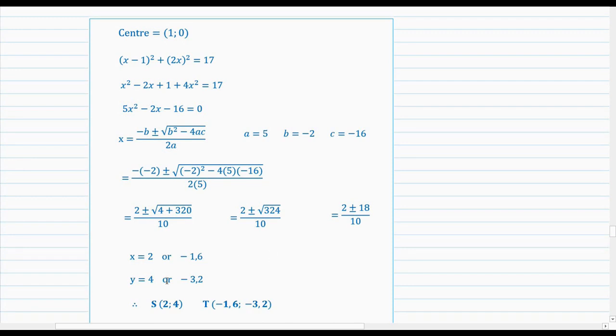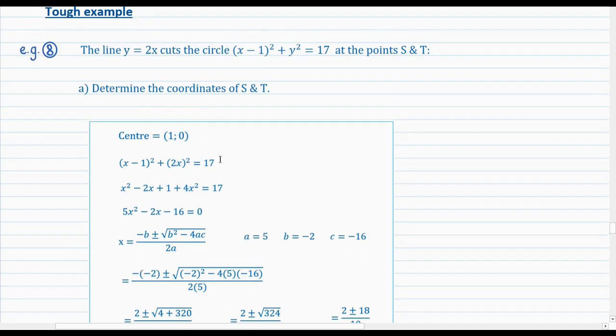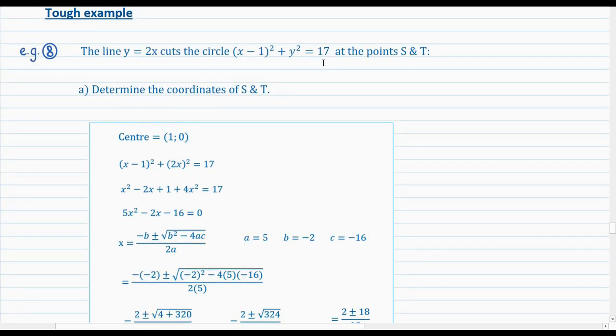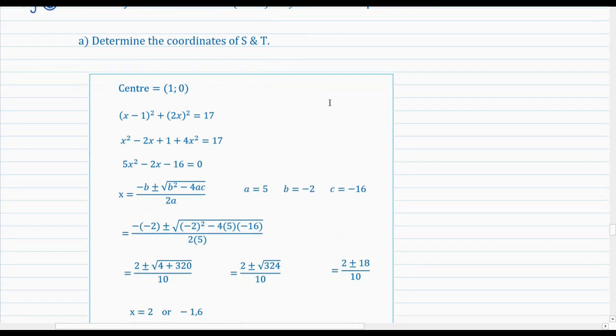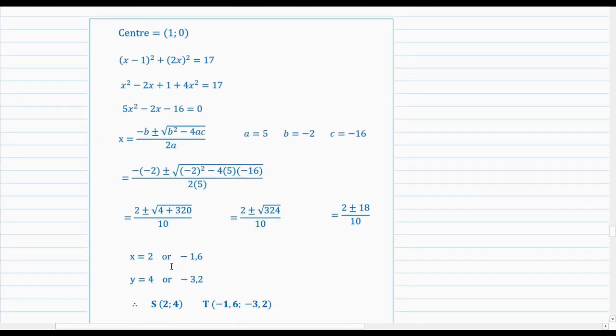Then you just calculate y using either this complicated circle equation or just the nice line equation, y equals 2x. So the y coordinates will just be double the x coordinates. So where x is equal to 2, y is equal to 4. Where x is equal to -1.6, y is equal to -3.2. Putting it all together, the coordinates of S and T are (2, 4) and (-1.6, -3.2) respectively.